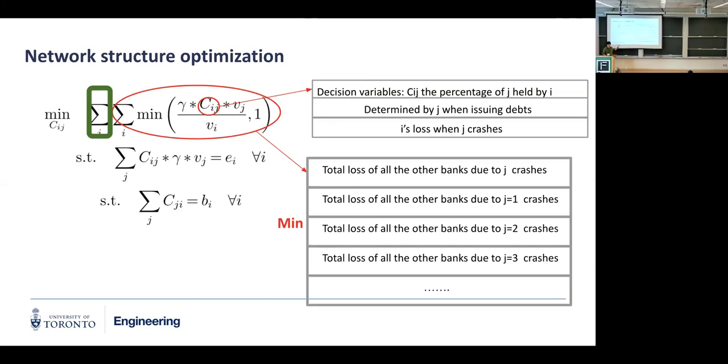So this objective function here is basically the worst scenario. So we're optimizing for the worst scenario. If all the banks crashed, what's the total possible loss? And then let's minimize that loss. And then the 2 constraints here are just making sure that some financial properties, like exposure or the self-holding, don't change. So we want to change the C matrices, but we don't want to change too much of its original debt structure, let's say, or some financial properties.